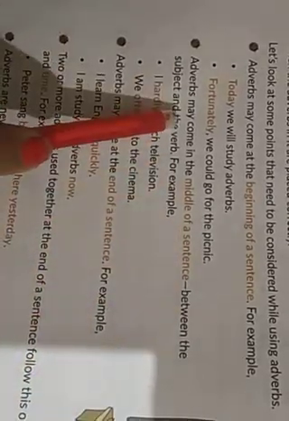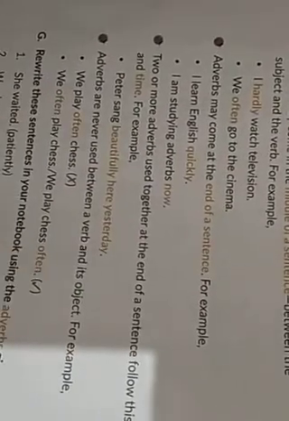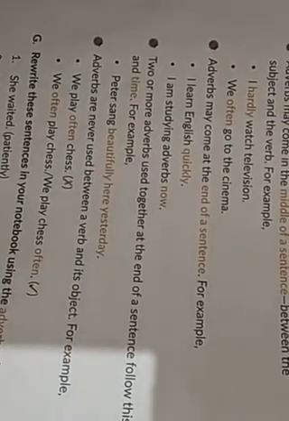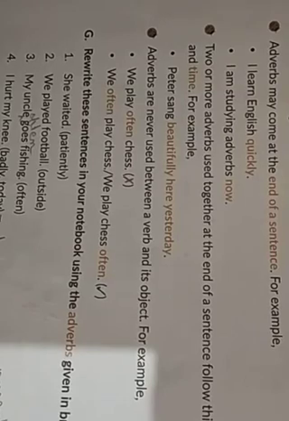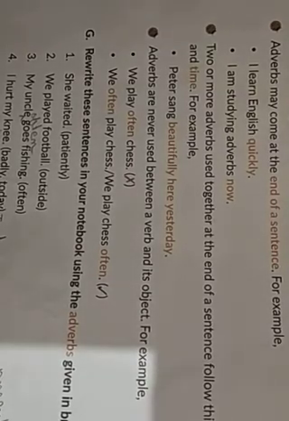So what are the points that we learned today for the position of adverbs? You can place an adverb at the beginning of a sentence. You can place an adverb in the middle of the sentence, but you have to keep in mind, between the subject and the verb. You can place an adverb at the end of the sentence. Then when you are using more than two adverbs in a sentence, you have to remember the sequence: manner, place, and time. Lastly, we can never place an adverb between a verb and its object. So this was about the position of adverbs. Based on this, I will do some questions.